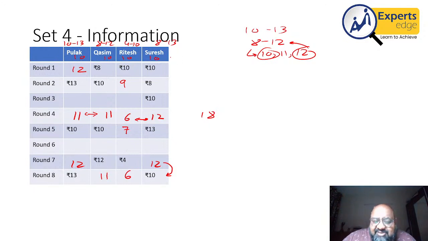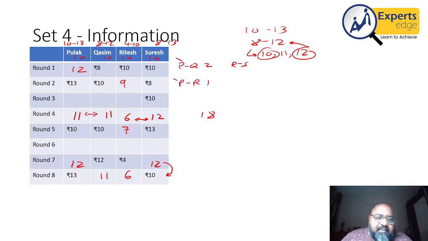What I'll also do is I'll just make the pairing so that no pairing is repeated, to be sure. Round 1, Pulak won 2 rupees, Kasim lost 2 rupees. So Pulak and Kasim played a game of 2 for round 1. For round 2, this increased by 1, this decreased by 1. Therefore, P and R had a game of 1, which P won.